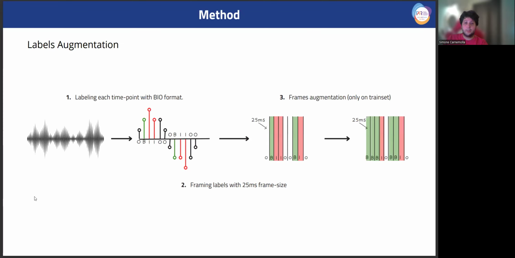The first component of our method is label augmentation, which consists of 3 steps. First, we applied BIO labeling at each time point in the waveform, where B marks the beginning of a word, I stands for inside a word, and O indicates outside a word. In the second step, we framed the labels into 25 millisecond intervals, translating time point labels to frame level labels. The third step, applied only to the training set, involves replacing the frames adjacent to begin frames with begin frames themselves, smoothing the transitions.